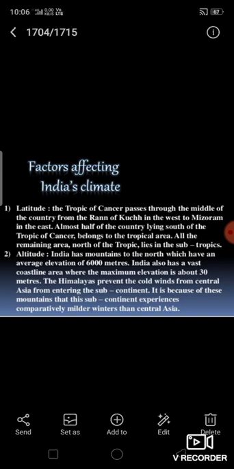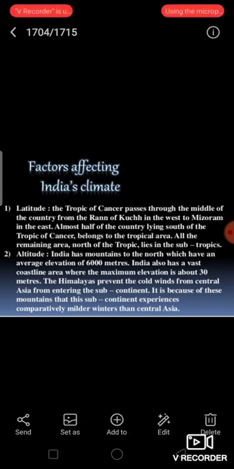Latitude. The Tropic of Cancer passes through the middle of the country from the Rann of Kutch in the west to Mizoram in the east. Almost half of the country, lying south of the Tropic of Cancer, belongs to the tropical area. All the remaining area north of the tropic lies in the subtropics. Therefore, India's climate has characteristics of the tropical as well as subtropical climates.